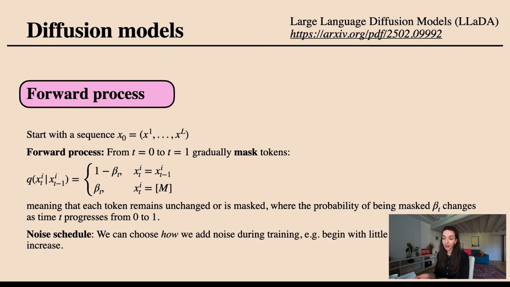In this case, I'm choosing masking as my corruption process, which means that to go from my sequence at time t minus 1 to my sequence at time t, I basically say, I stay at the token that I'm currently at. So I keep token x_t^i equal to x_{t-1}^i with a particular probability 1 minus beta_t. Or I actually choose to mask this token, so to corrupt it, with probability beta_t. And once I have masked the token, in every consecutive time step, it will always remain masked. So this forward process is really about starting with a coherent set of tokens and then masking random tokens as we move from t is 0 to t is 1.